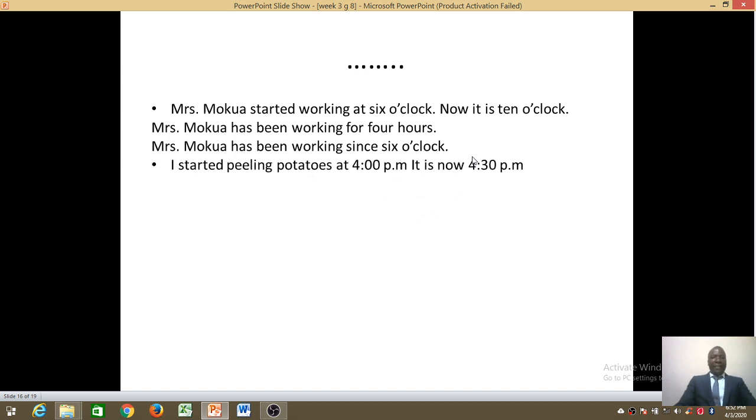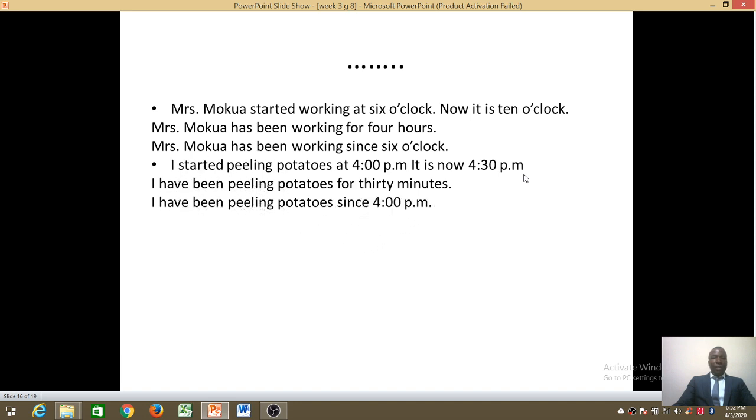Next, I started peeling potatoes at 4 p.m. It is now 4:30 p.m. Use for. I have been peeling potatoes for 30 minutes. Use since. I have been peeling potatoes since 4 p.m.